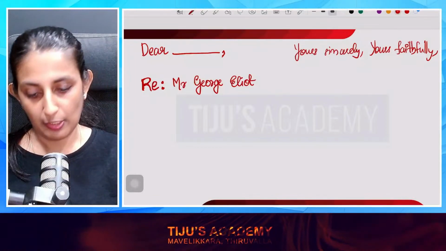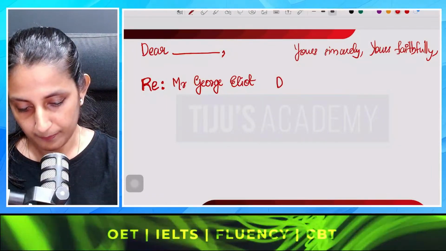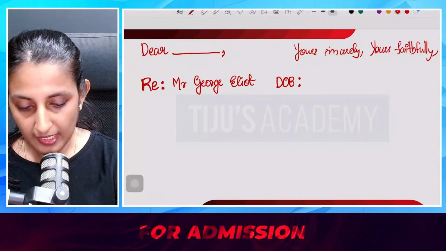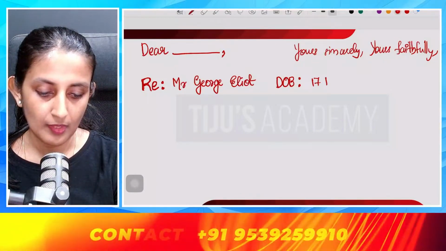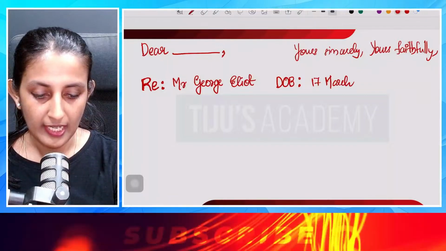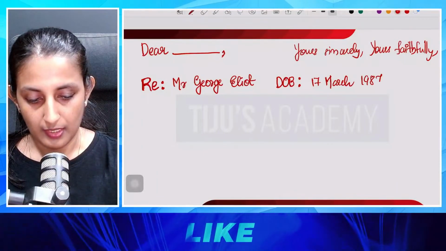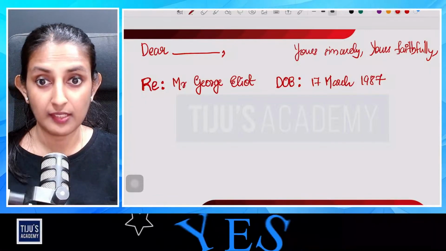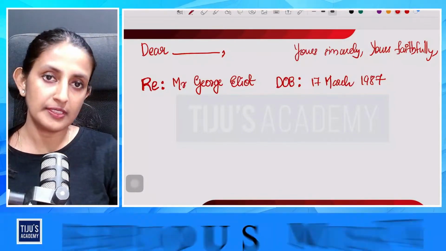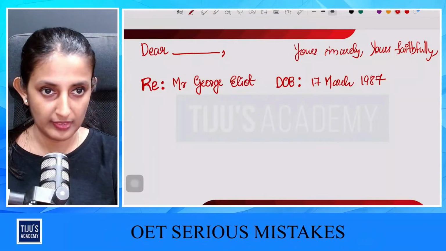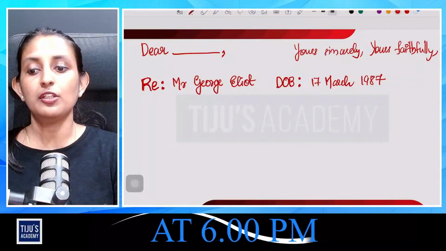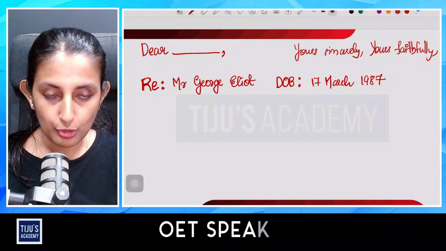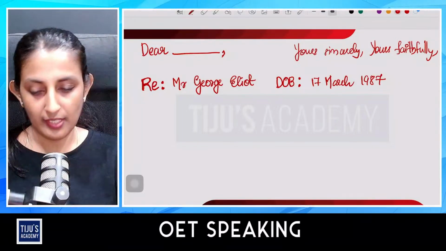Then we can use DOB. If DOB is provided, DOB, then again a colon, then you have to write the date of birth in standard format. If you are using the DOB format in the reference line, there are two areas that you need to use the punctuation, that is right after RE a colon, then after DOB also you have to put a colon over there.